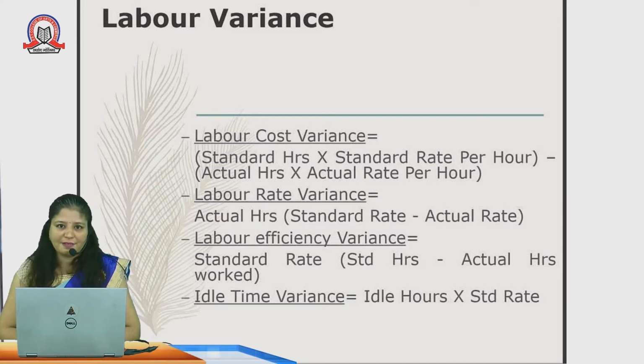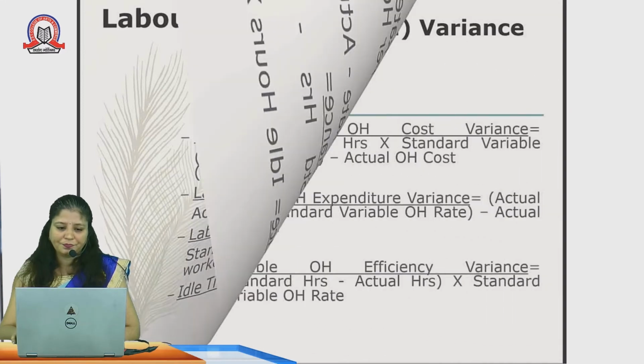Labor efficiency variances. Here we are measuring the efficiency of the labor in numerical terms. That is standard rate into standard hours minus actual hours he has worked. Idle time variances: how many hours has that labor wasted? It may have been wasted due to power cuts, due to shortage of power, due to shortage of raw material, or due to certain other reasons. That also we can calculate. That is nothing but idle hours into standard rate.